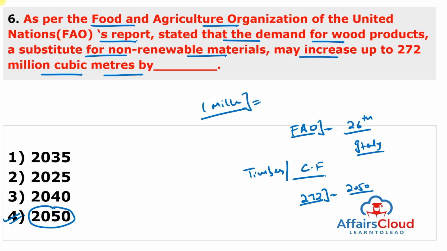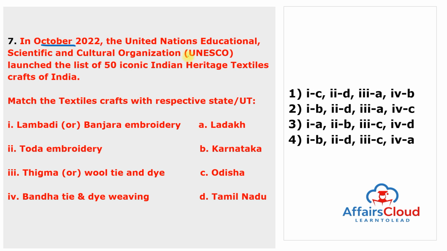Moving to next question. In October 2022, the United Nations Educational, Scientific and Cultural Organization UNESCO launched the list of 50 iconic Indian heritage textile craft of India. Match the textile craft with the respective state or union territory. So first one is Lambadi or the Banjara embroidery. This belongs to the Karnataka. So it means this match with the B.